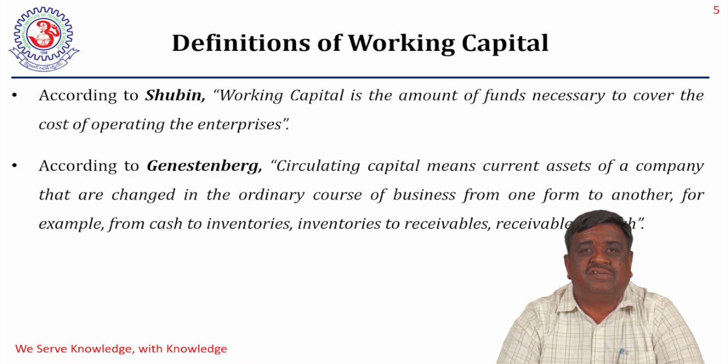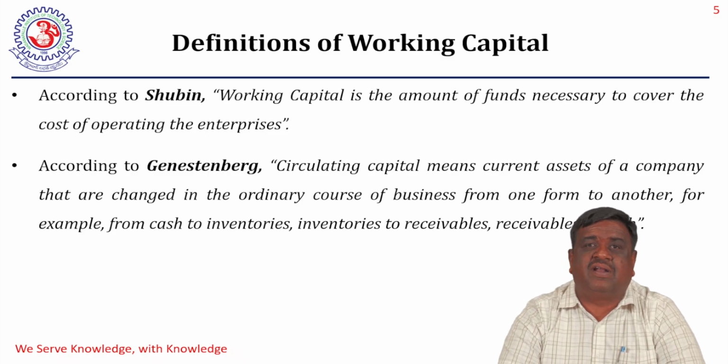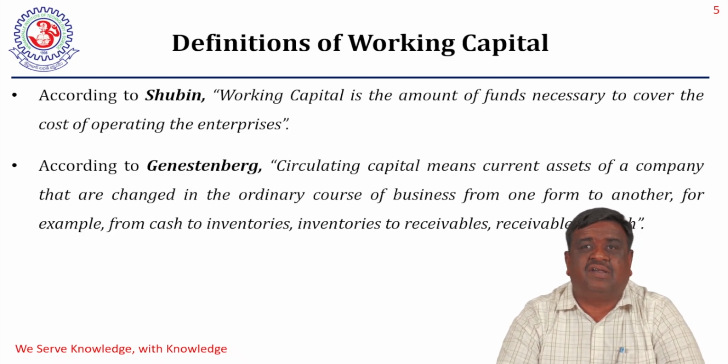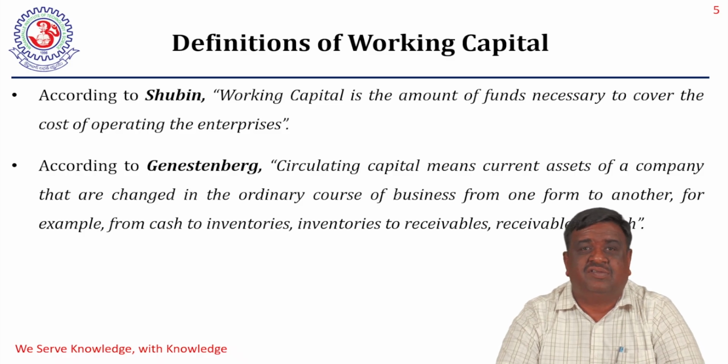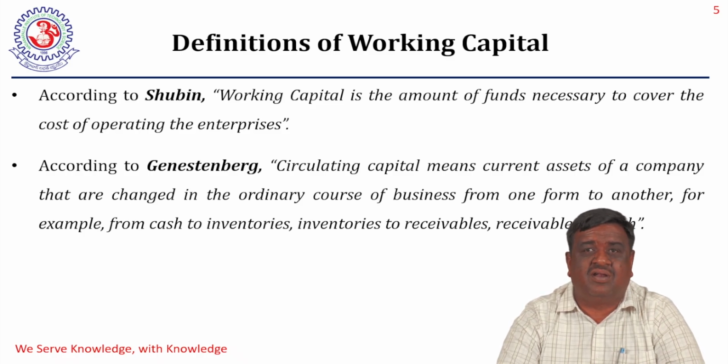And one more is according to Guttenberg, circulating capital. This person is calling working capital circulating capital because it is going to circulate in the organization. So fluctuations will be there because of inflow and outflow. That is why it is called circulating capital. Circulating capital means current assets of a company that are changed in the ordinary course of business from one form to another. For example, cash to inventories, inventories to receivables, receivables to cash. So current assets are constant, but change from one form to another form.